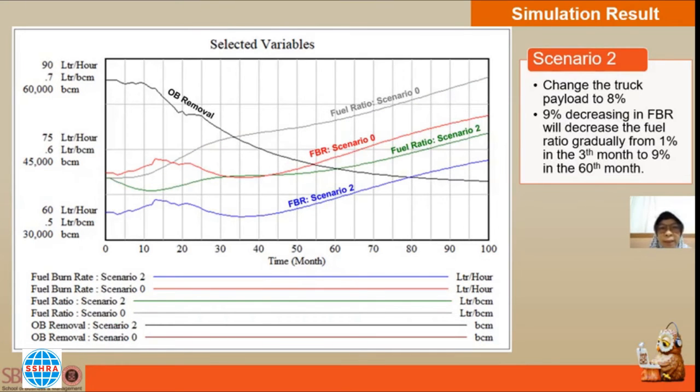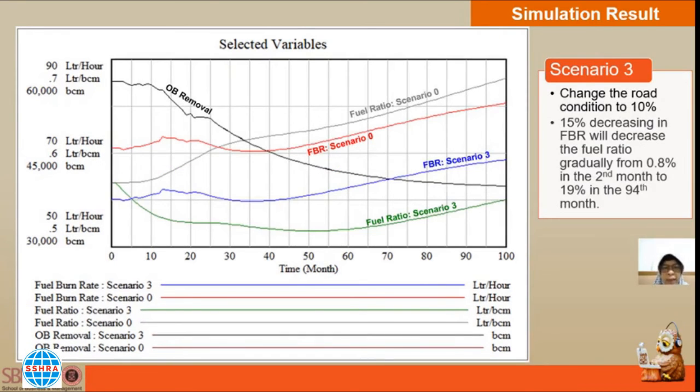Okay, next, this is the simulation result of scenario 2. At this stage, the changes in scenario 1 are still happening. We see changes in FBR and fuel ratio are quite a lot. With a 9% decrease in FBR, the fuel ratio will gradually decrease from 1% in the 3rd month to 9% in the 16th month.